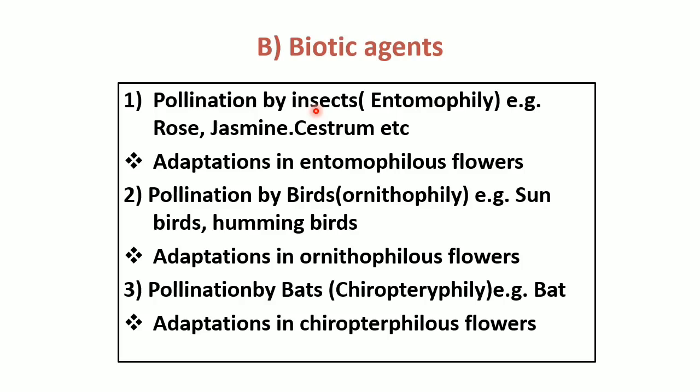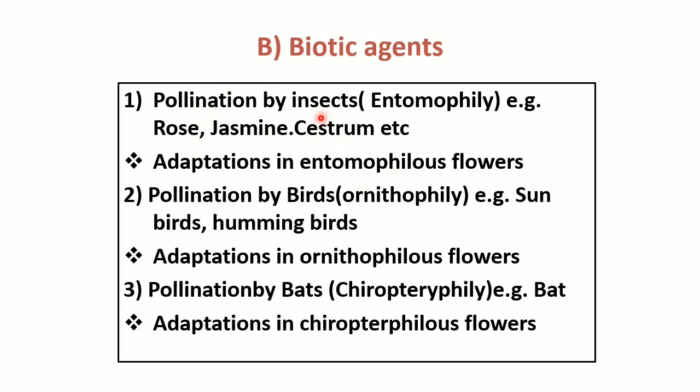The bees are the most common agents and cause about 75 to 80% of total insect pollination. It is carried with the help of bees. Examples are jasmine, rose, citrus, bougainvillea, ocimum, tulsi as we say.